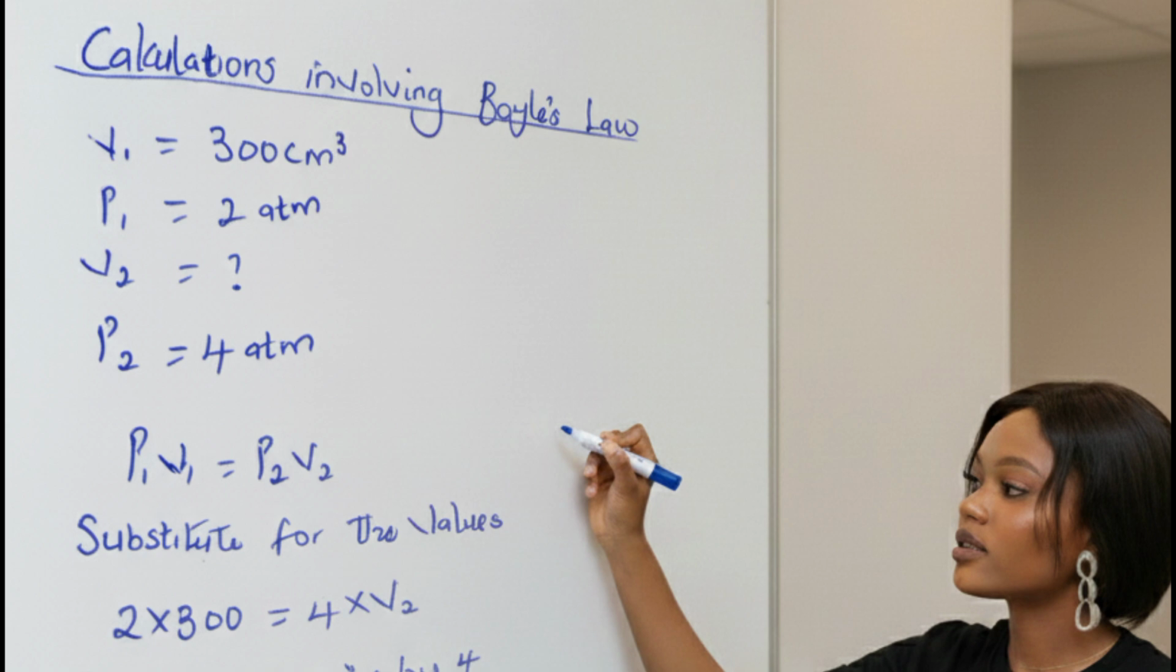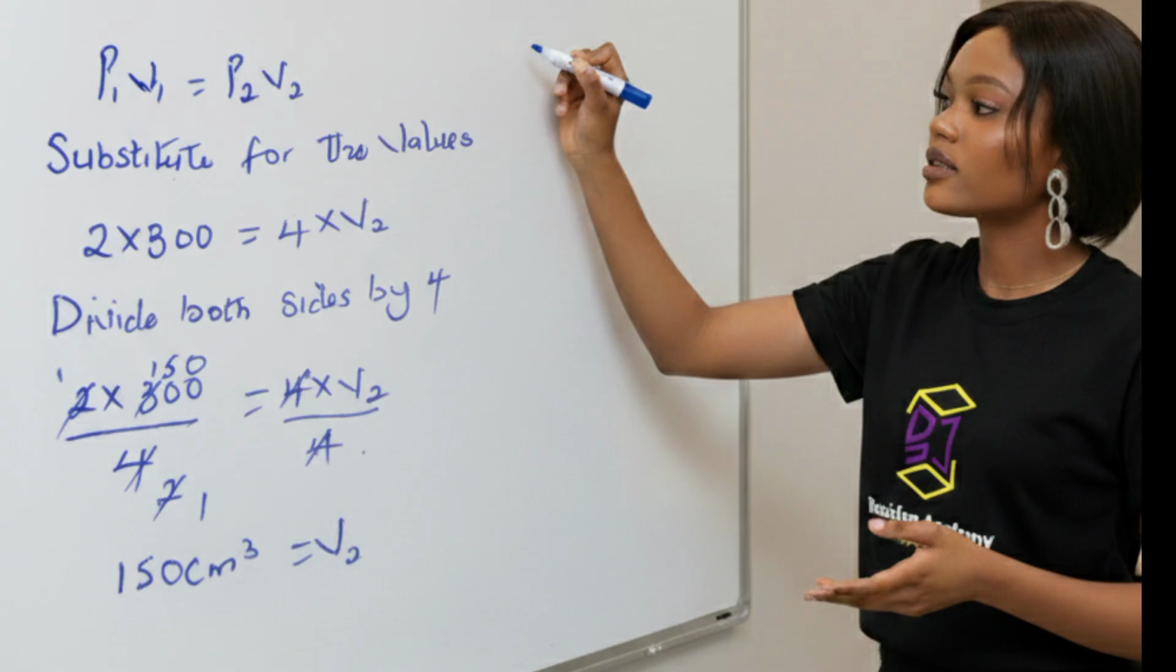Alright, so Boyle's law, remember the formula is P1 V1 equals P2 V2. So we substitute for the values of P1, V1 and P2 in the equation. So P1 is 2, V1 is 300, P2 is 4, V2 is unknown. So 2 times 300 equals 4 times V2.